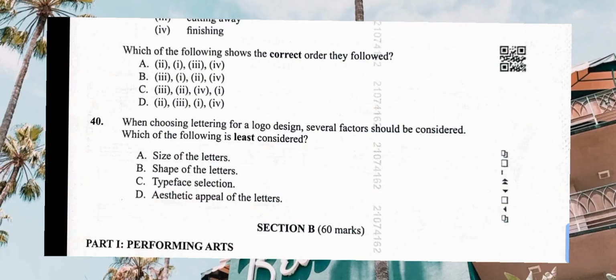After number 39, we got 40, say the last question for section A. Choosing lettering for logo design, several factors should be considered. Which one of the following is the least? Least is the one that should not be considered mostly. So which one should not be considered mostly? We have size of the letters, shape of the letters, typeface selection, aesthetic appeal of the letters. Of course, the one that we should not look at mostly is the size. The least is size of the letters.